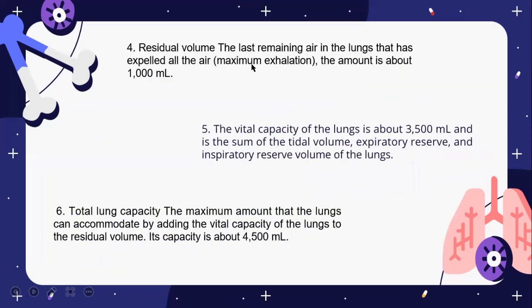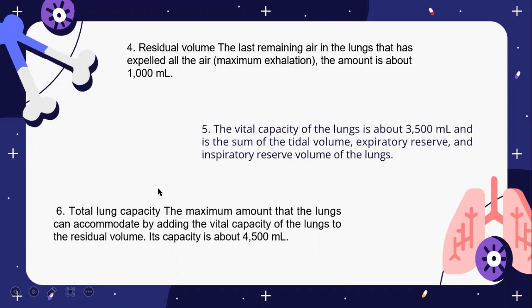Number four is residual volume, the last remaining air in the lung after expelling all the air, or maximum exhalation. The amount is about 1,000 milliliters. Number five, the vital capacity of the lung is about 3,500 milliliters, and is the sum of the tidal volume, expiratory reserve, and inspiratory reserve volume of the lung.